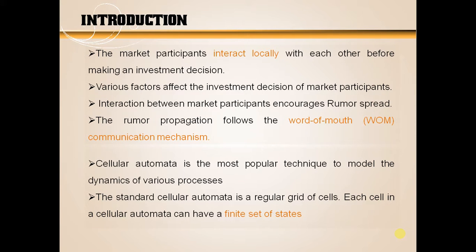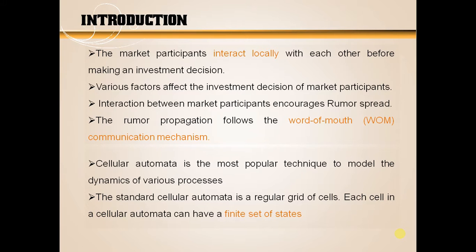In the stock market, the participants interact with each other before making any investment decision. There are various factors that affect the decision of the market participant. Interaction among the market participants acts as a channel to propagate any sort of news or rumor. The mechanism followed by the market participants is word of mouth communication, that is, one person interacts with another and passes on the information it has to the other one. This is how the information is spread in the entire stock market.